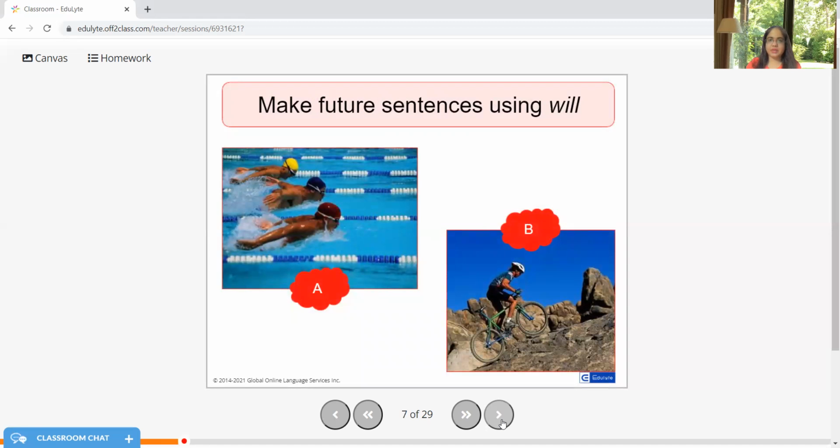Now we have to make more sentences using will. So the swimmers will swim across the pool, or maybe they will swim from one distance to a different distance. And this man will do the cycling from one end of the mountain to the other end. You can even make different sentences. Make sure that you share with us in the comment box below.